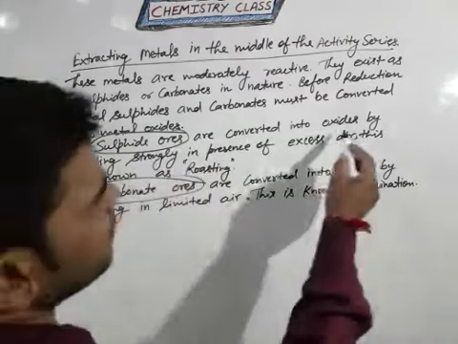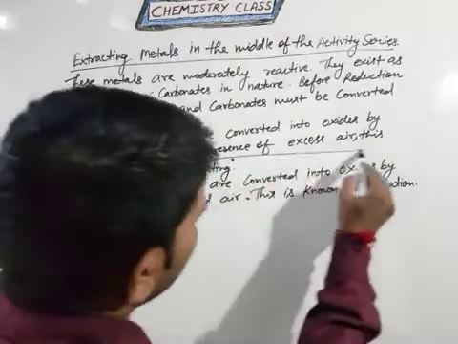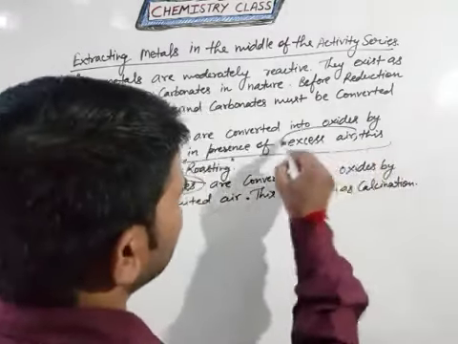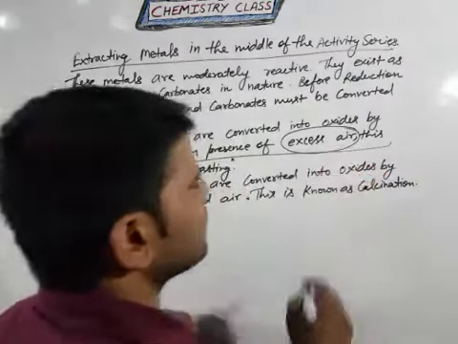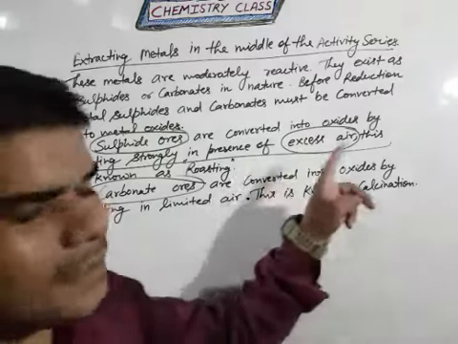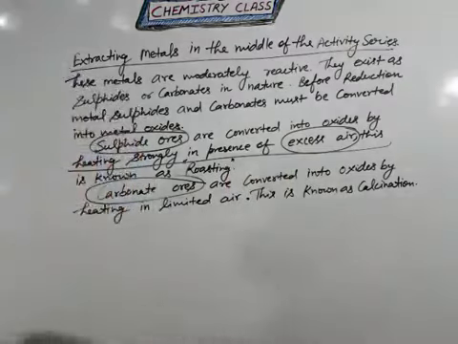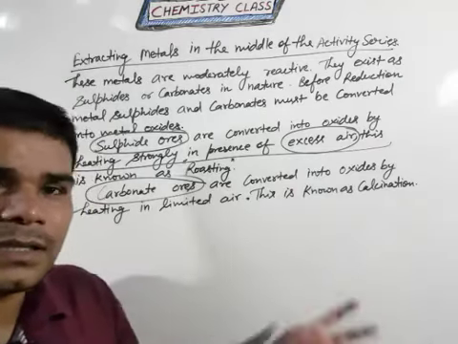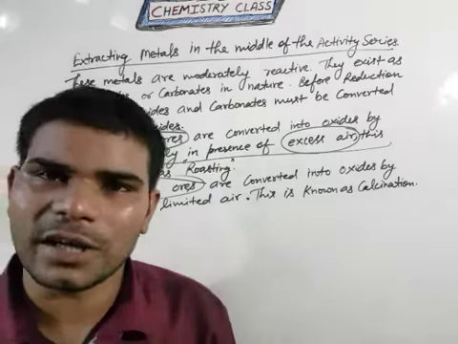Sulfide ores are converted into oxides by heating strongly in the presence of excess air. So in this case oxygen is required in excess quantity. But in calcination there is no need of oxygen, only heating, then you will get the metal oxide, and after that you will get the final product.